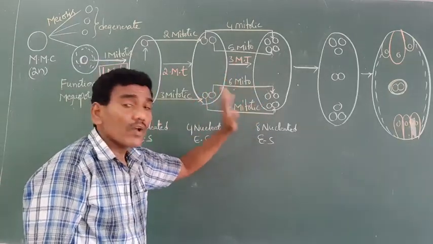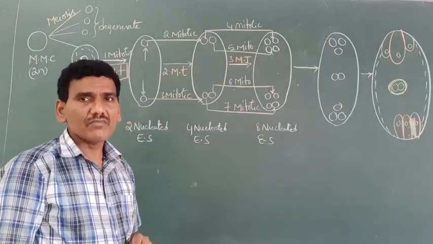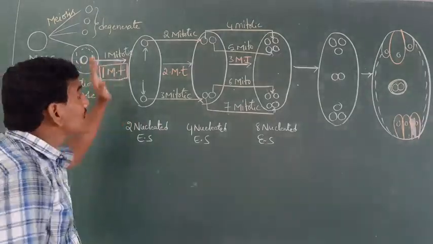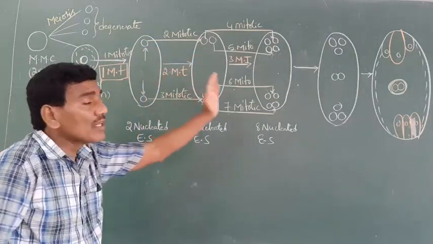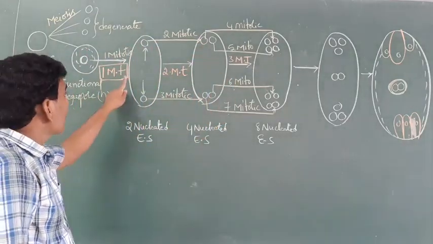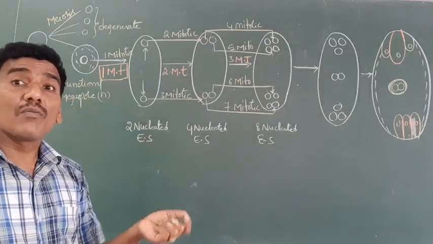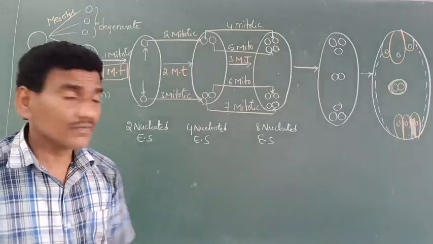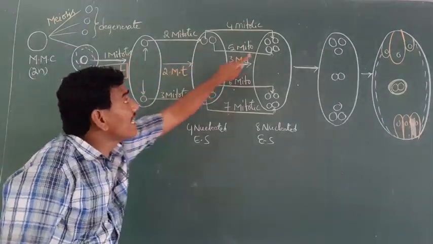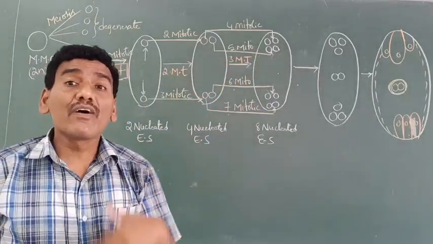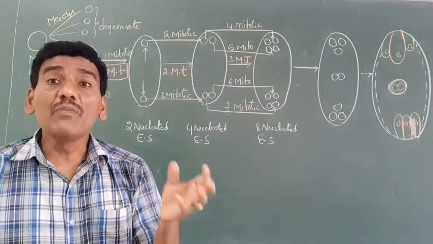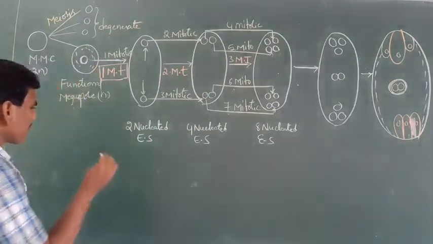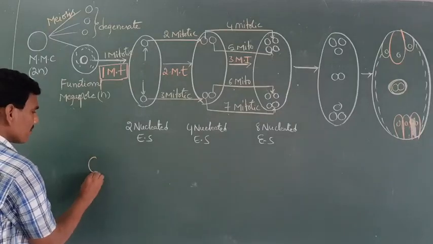Here is one more important point. If you clearly observe the development of the embryo sac, the nucleus of the megaspore undergoes free nuclear division, but it is not followed by immediate cell wall formation. For example, this is one cell.